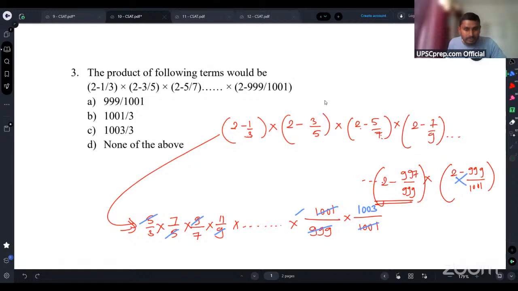This 7 should also get solved. Yeah, this 7 and 7 will get cancelled. This 11 will be here, it will also get cancelled. So we have only how many terms remaining? We have this 3 remaining, and we have this 1003. So ultimately it should be 1003 by 3. So in this case, option C becomes the correct answer.